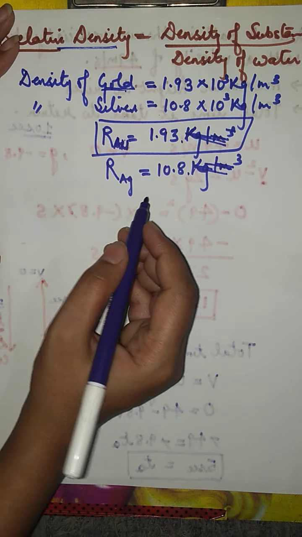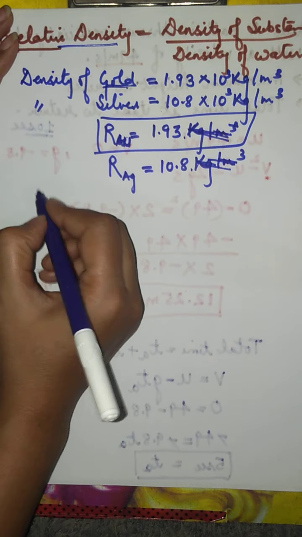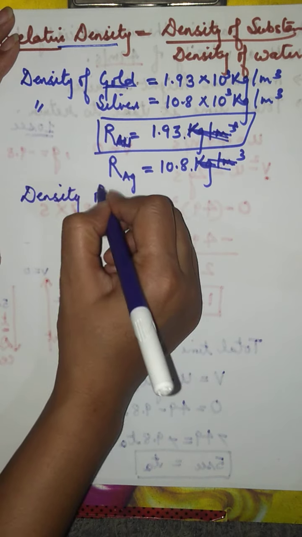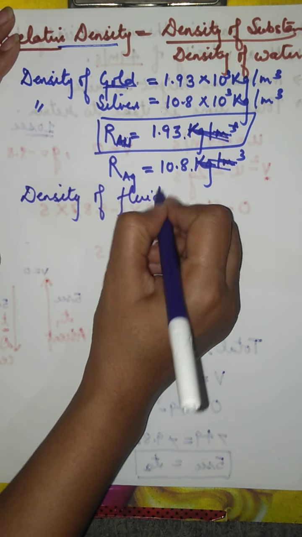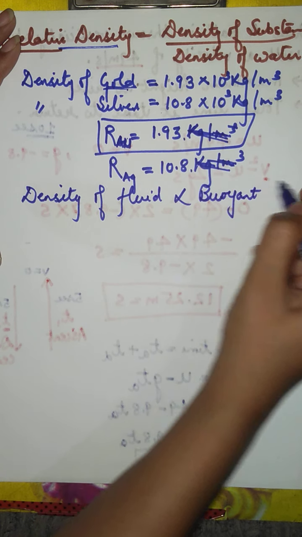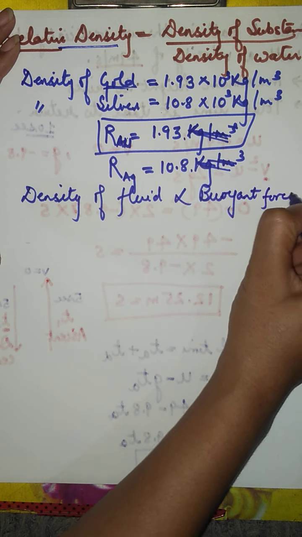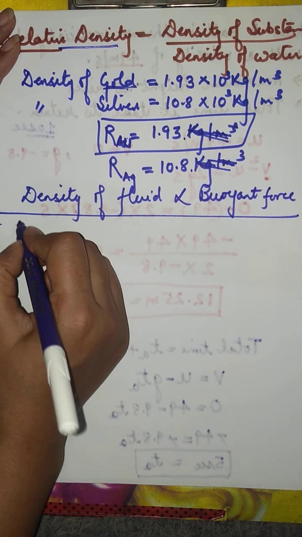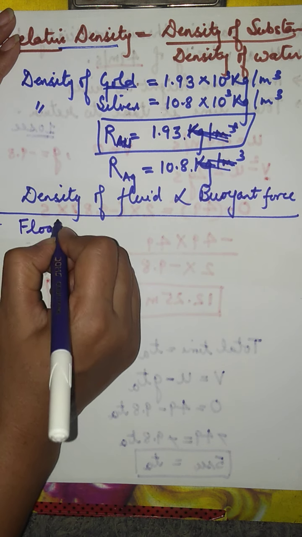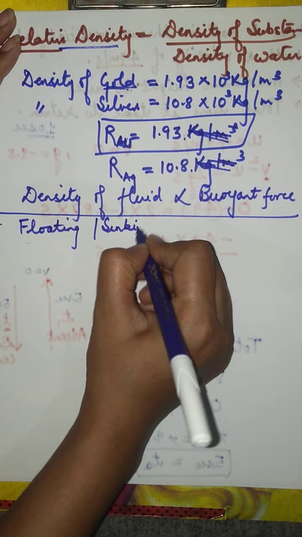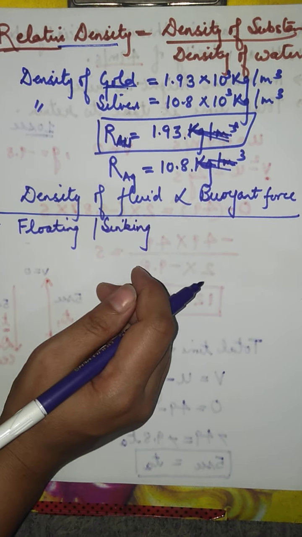So what we have calculated is that the density of the fluid is directly proportional to the buoyant force. Higher the density, higher is the buoyant force. So let us take what is the principle behind the floating of an object and sinking of an object, when the object will float and when the object will sink.